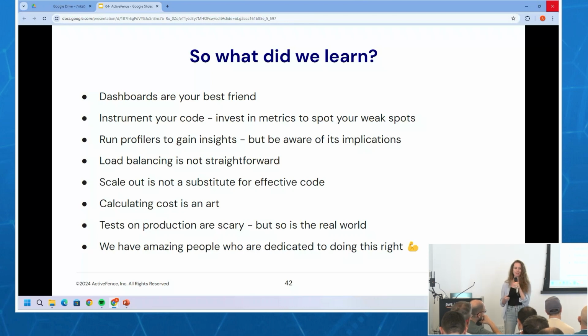Tests on production are really scary. This was really, really scary. And we did it with all of the checks in place. But you know what? The real world is also really, really scary. And clearly I have a bit of an appetite for risk.